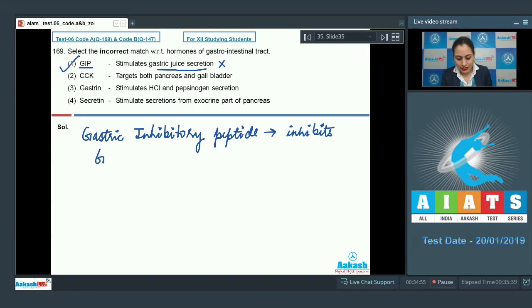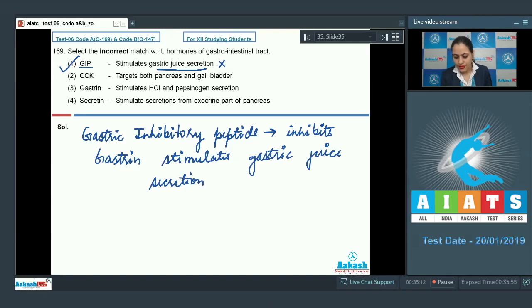On the other hand, it is gastrin, which stimulates gastric juice secretion. Let's discuss other options also.